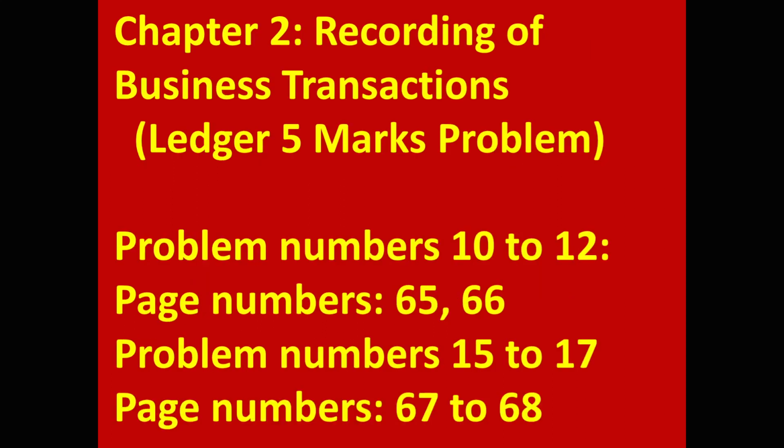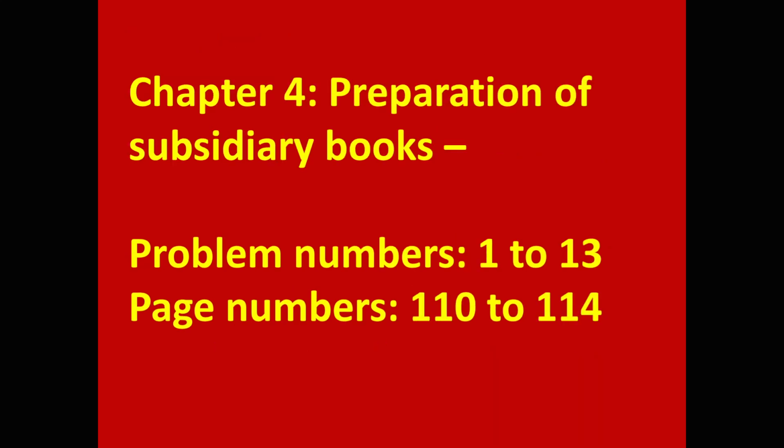Next, chapter 2, recording of business transactions. So other topic is ledger for 5 marks. For ledger, important problems are problem numbers 10 to 12, page number 65 and 66, problem numbers 15 to 17, page numbers 67 to 68. Chapter 4, preparation of subsidiary books. From this topic, for 5 marks, important problems are 1 to 13. Textbook page numbers 110 to 114.